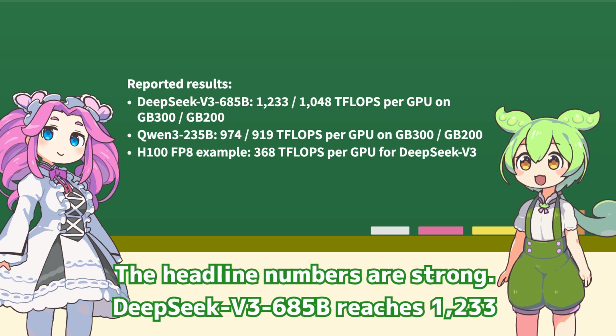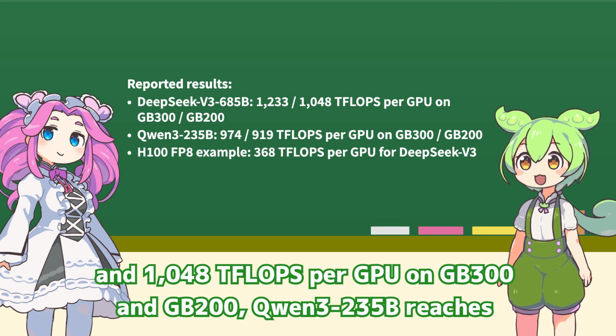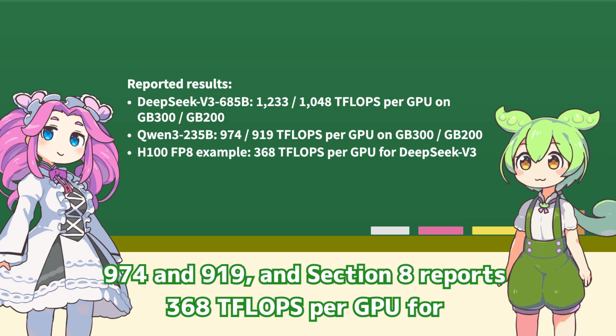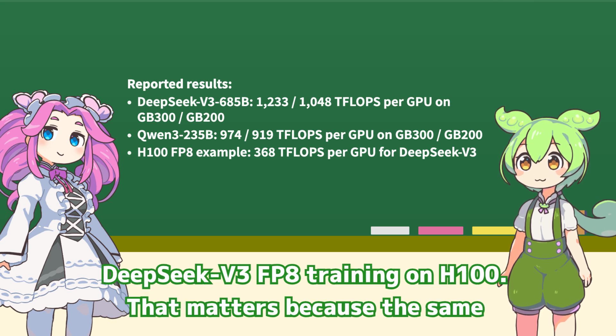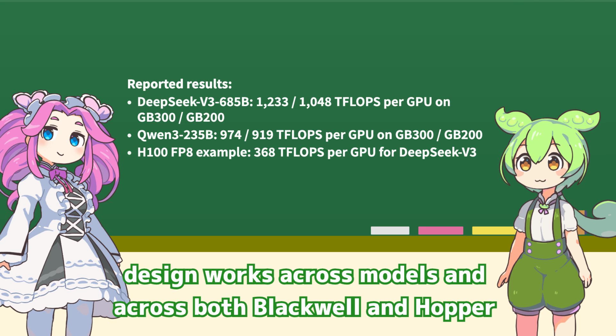The headline numbers are strong. DeepSeek v3 685B reaches 1233 and 1048 teraFLOPS per GPU on GB300 and GB200. Qwen3 235B reaches 974 and 919. And Section A reports 368 teraFLOPS per GPU for DeepSeek v3 FP8 training on H100. That matters because the same design works across models and across both Blackwell and Hopper systems.